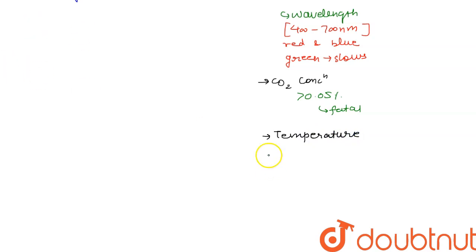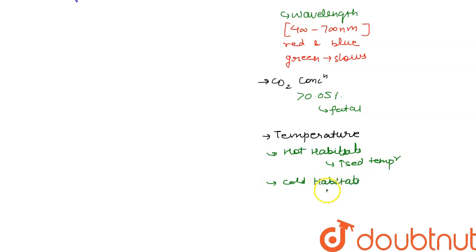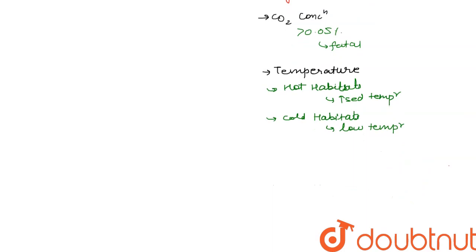Usually plants which are used to hot areas or hot habitats are used to increased temperature. So when the temperature is high, only then will they be able to do photosynthesis at a higher rate, whereas for plants which are adapted to cold habitats, only low temperature is suitable for a better rate of photosynthesis.